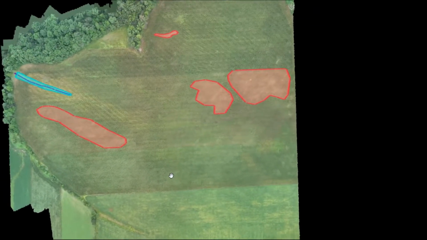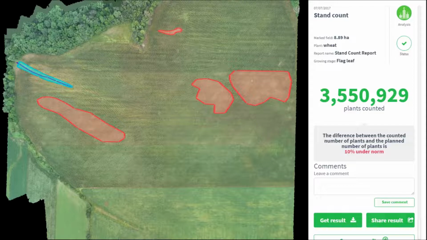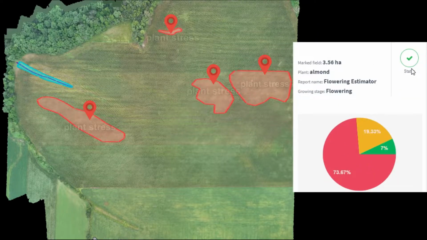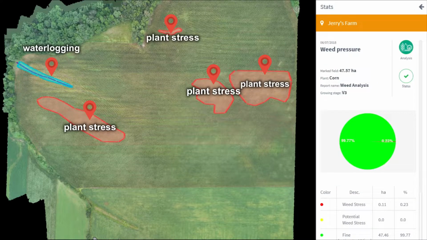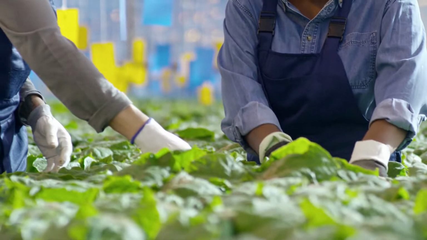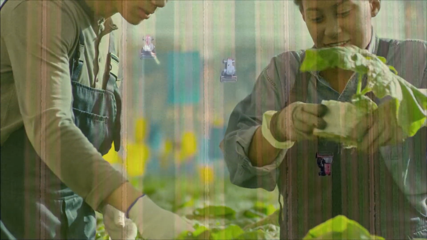With this data, farmers can accurately estimate yields, check the nitrogen status in plants, gather accurate flowering estimates, locate stress caused by drought and waterlogging, find weeds, pests, and diseases. With FarmFlight and Ag Analytics, you can spend less time searching for problems and more time solving them.